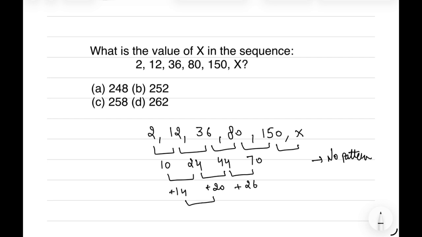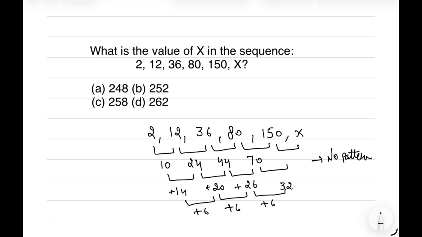So every time they are increasing by 6. So the next must be 26 plus 6, that is 32. In the above, the last difference we have is 70, and if we add 70 and 32 we get 102.